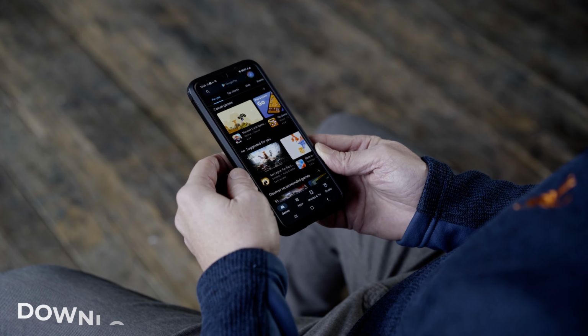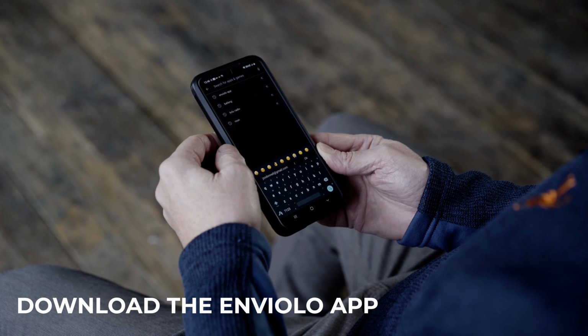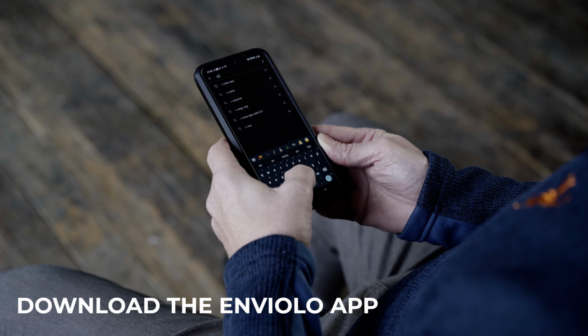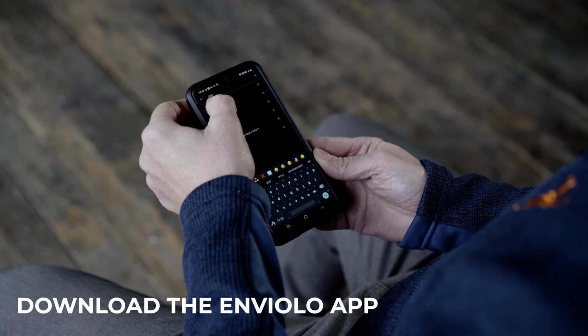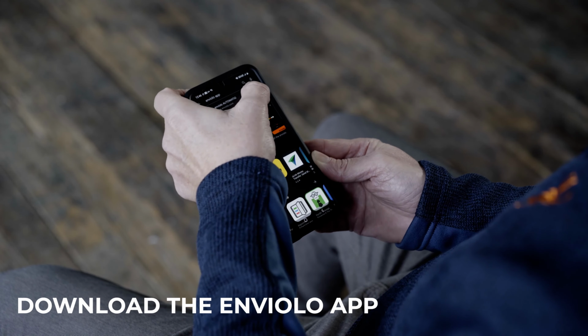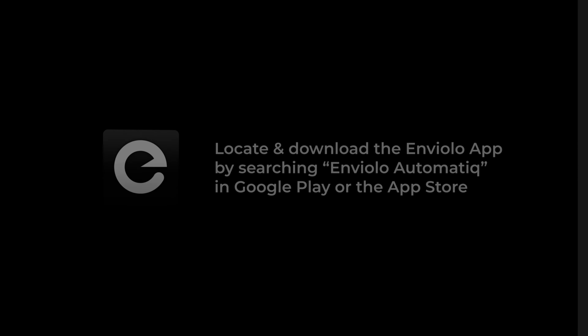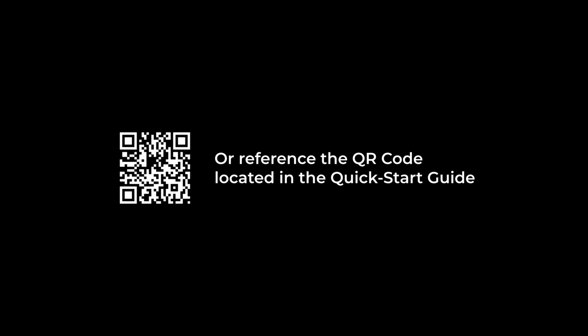Before getting started, use your cell phone to download the Enviolo Automatiq app from either Google Play or the Apple App Store, depending on your type of device. Searching for Enviolo will make it easy to find this app, or you can reference the QR code located in the Quick Start Guide.